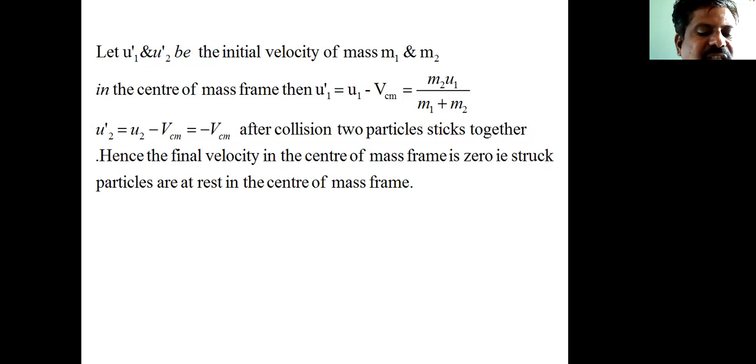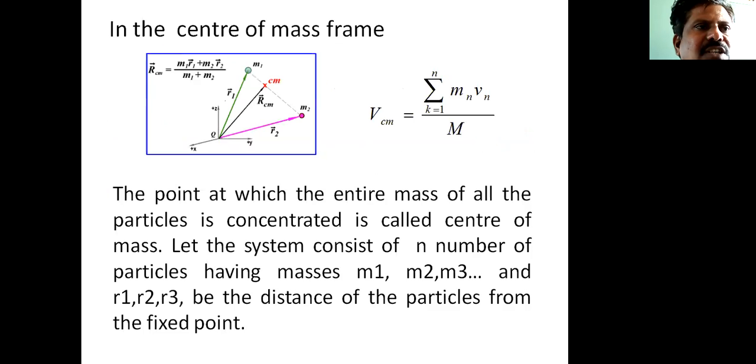The velocity of the center of mass in the laboratory frame is given by VCM equals m1 u1 divided by m1 plus m2. In other words, the center of mass frame of reference moves with respect to the laboratory frame with velocity VCM.